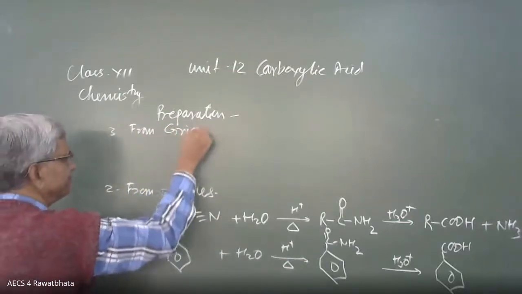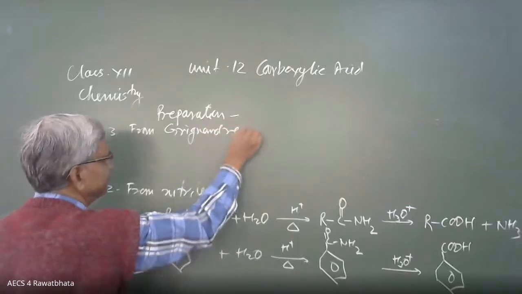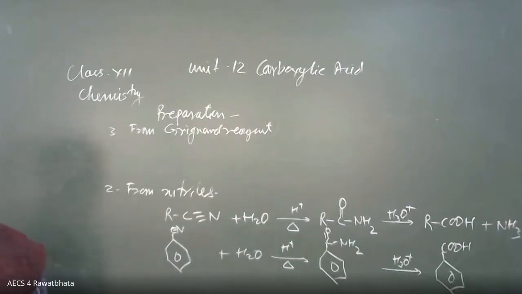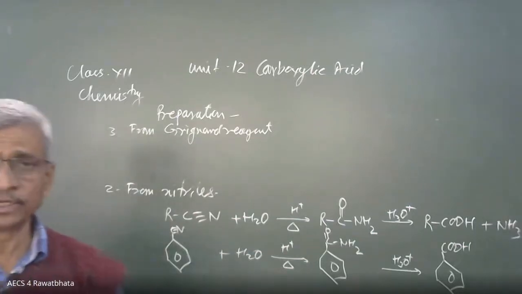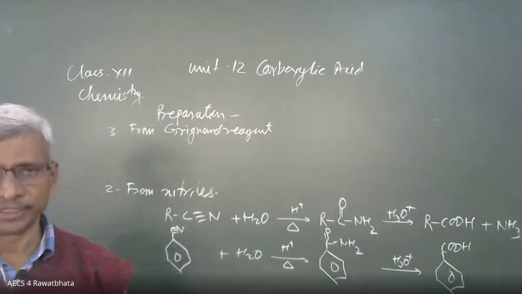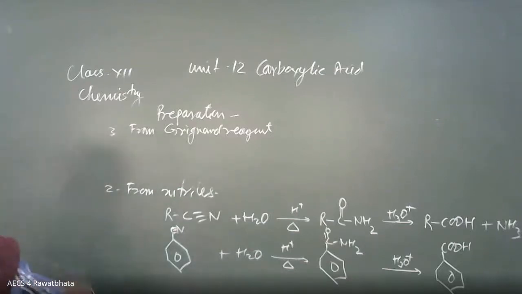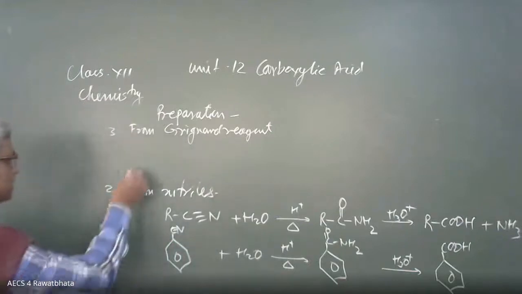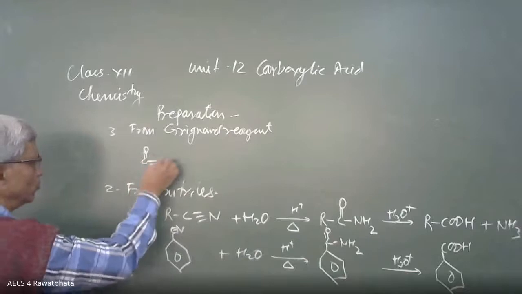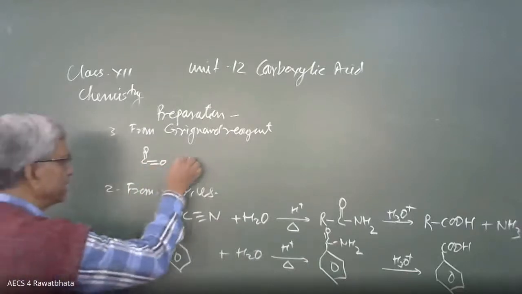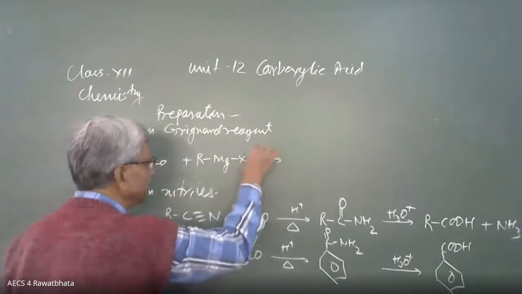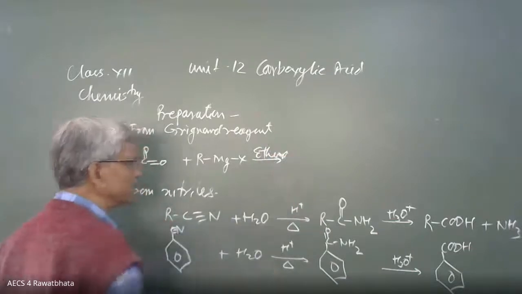Grignard reagent is alkyl magnesium halide in ethereal medium. Carbon dioxide is bubbled through this Grignard reagent. We take carbon dioxide and pass it through the Grignard reagent, and the reaction is like this. CO2 combines with Grignard reagent RMgX in presence of ether. Sometimes it is written dry ether.